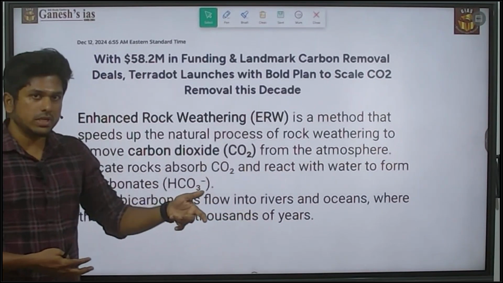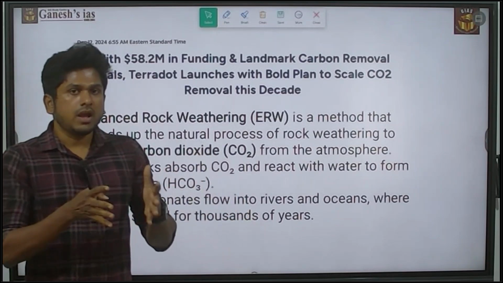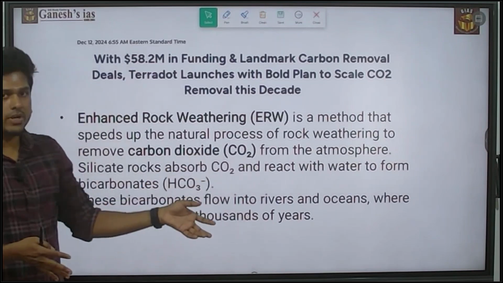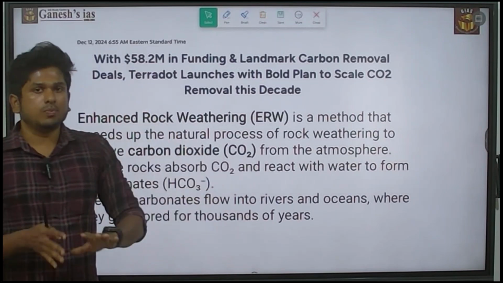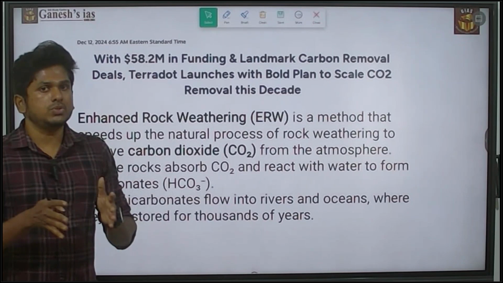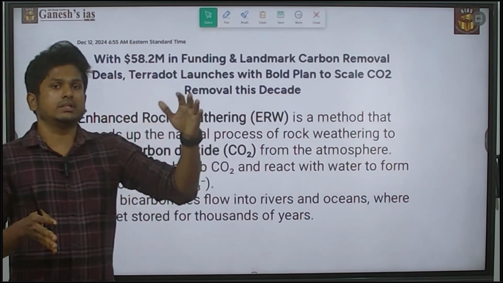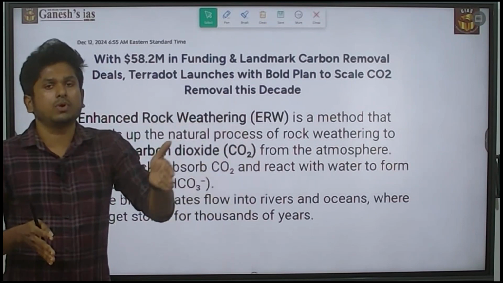Oceans are a carbon sink, so this bicarbonate is deposited on the ocean floor, stored for thousands and thousands of years, and not exposed to the atmosphere. So they are going to overcome this global warming issue.